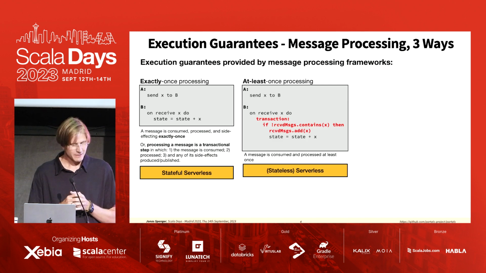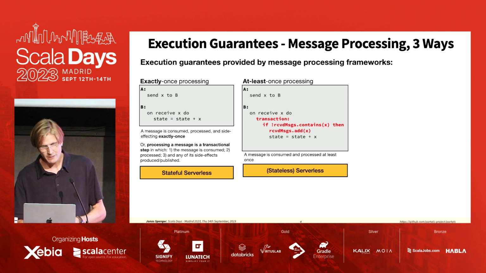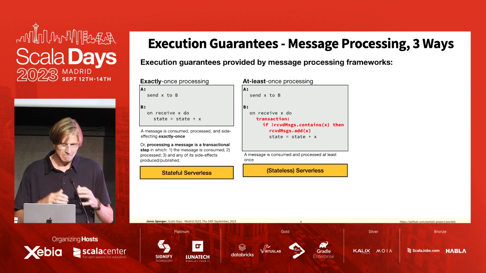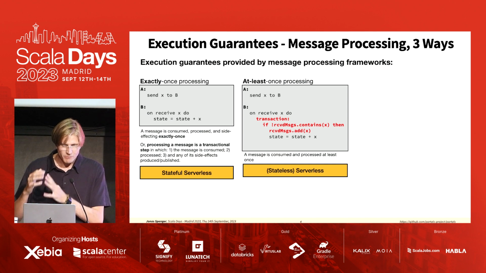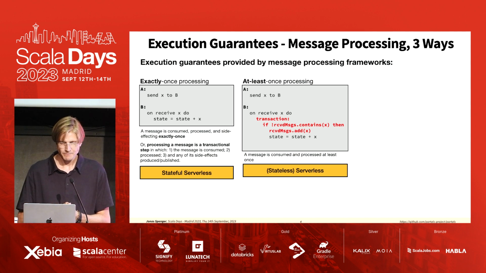At least once, in contrast, is when a message is processed at least once, and delivered at least once, so it could be delivered multiple times. Now, in order to preserve the semantics of the first application, which is on the left, we need to deduplicate any messages, and we still also need to have a transactional block because things might be processed twice.